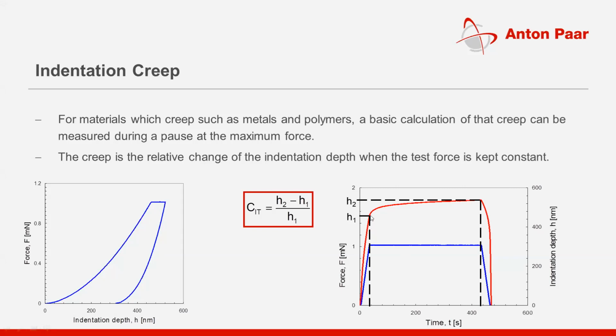On the right-hand graph, the indentation depth changes from H1 to H2, and H1 and H2 are used to characterize the creep, the detection of relative change in creep. This is also one of the applications of nano indentation. People can really study creep with nano indentation experiments, particularly for soft polymer samples.